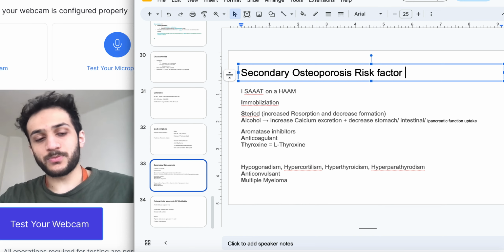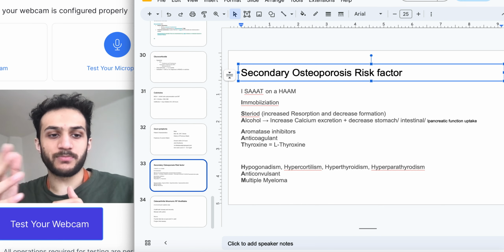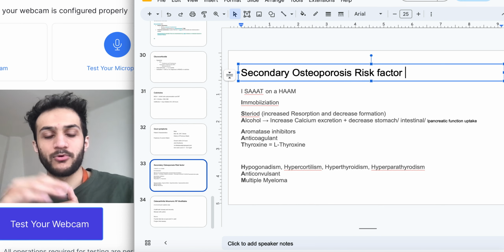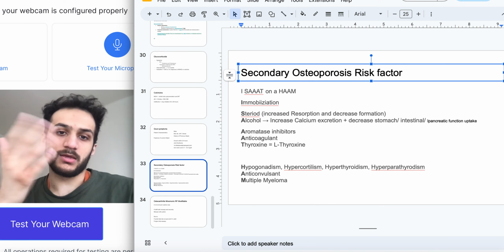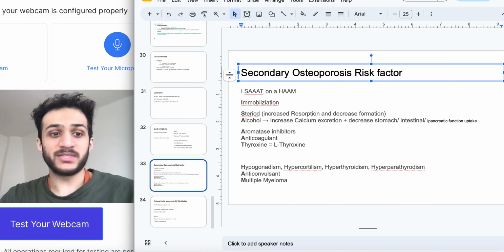As we know, primary osteoporosis can be divided into type 1 and type 2. Type 1 is post-menopausal, type 2 is senile. Post-menopausal because we don't have estrogen, and senile because they are quite elderly. But these are secondary osteoporosis, so there is some sort of underlying cause.